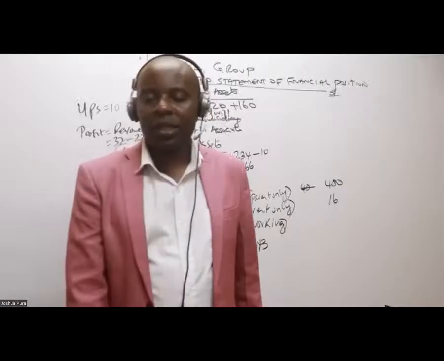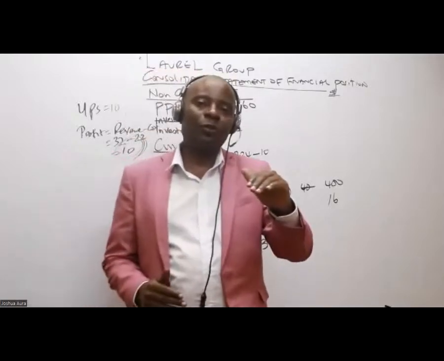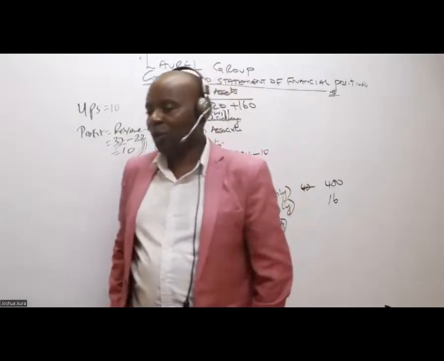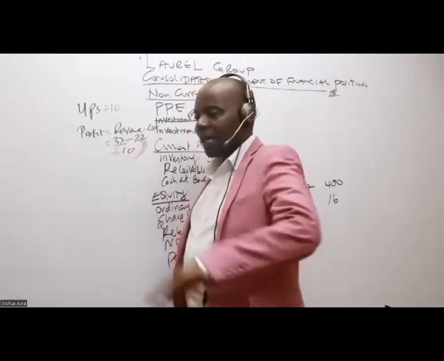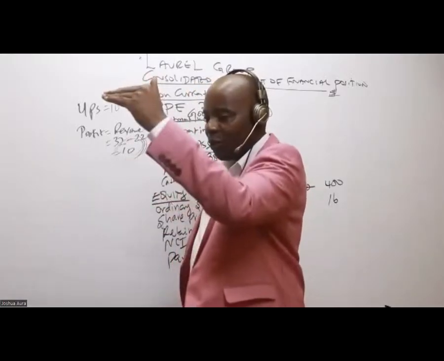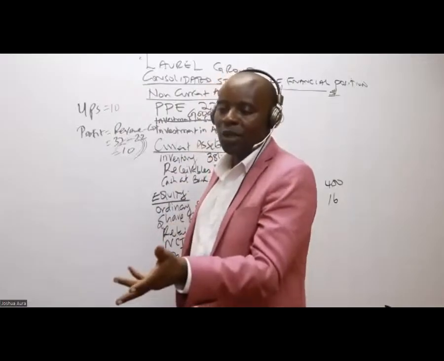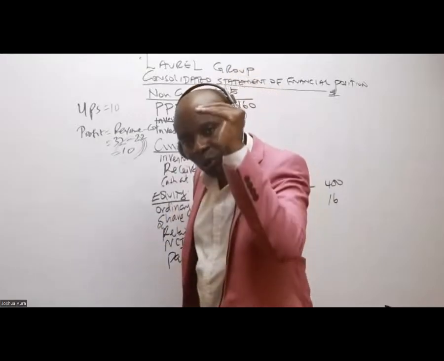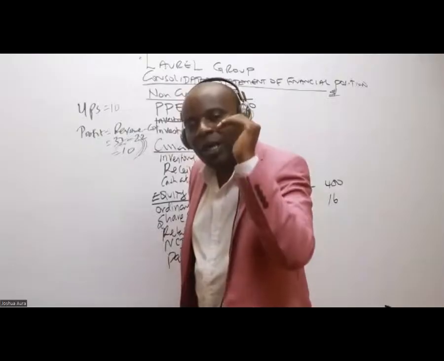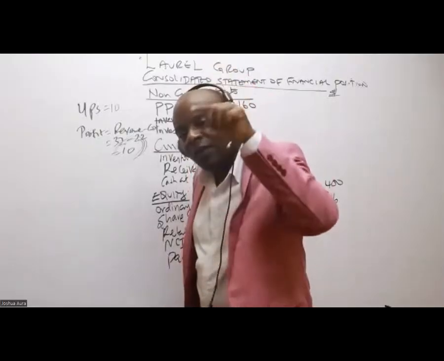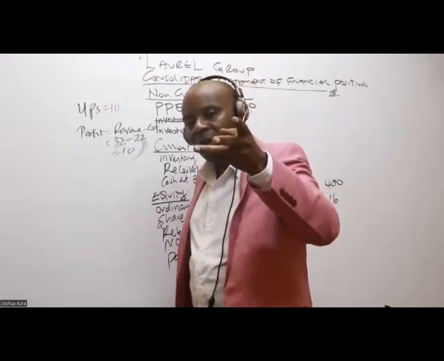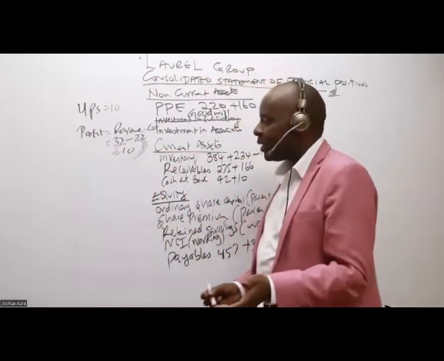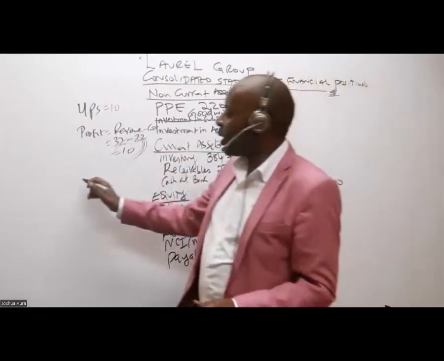So as an accountant, when you realize the carrying amount is 45 and the fair value is 57 on the date of acquisition, what should you do? You revalue. It's a revaluation, and this will be a revaluation upward, because whenever the fair value is bigger, that is a revaluation upward. So could you kindly give me this revalued amount, or fair value adjustment? Is there somebody who can give me the revaluation?